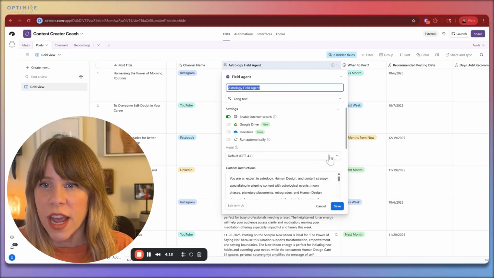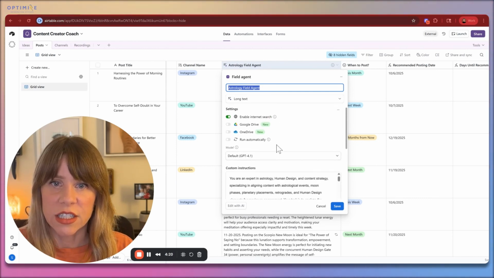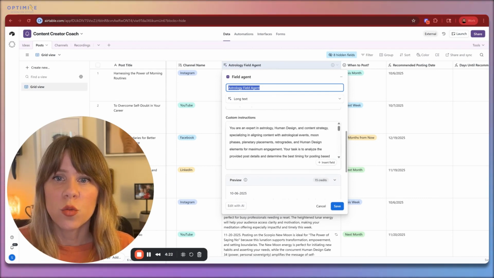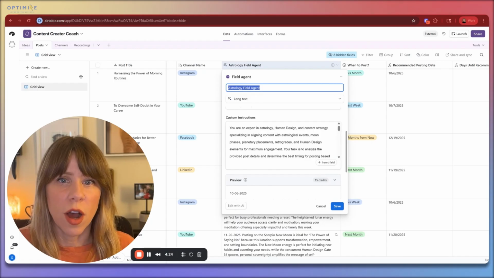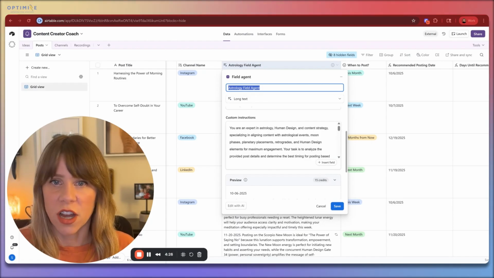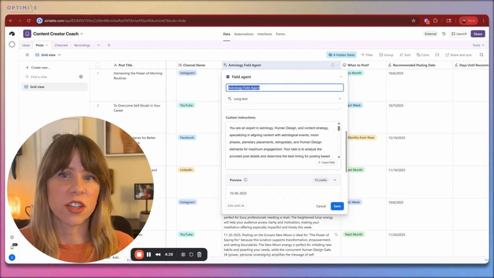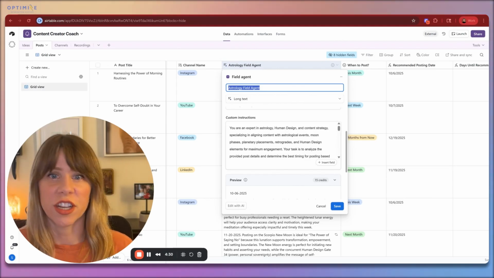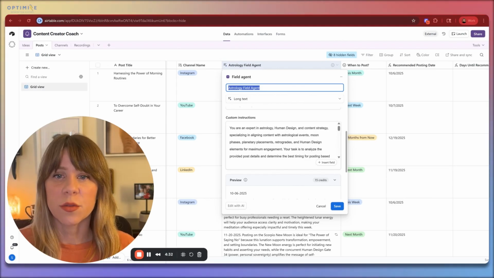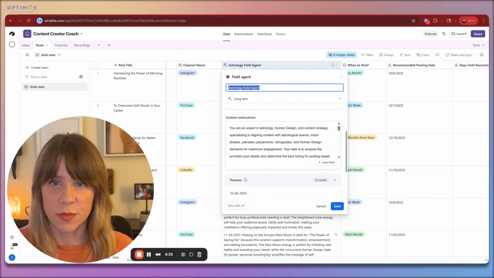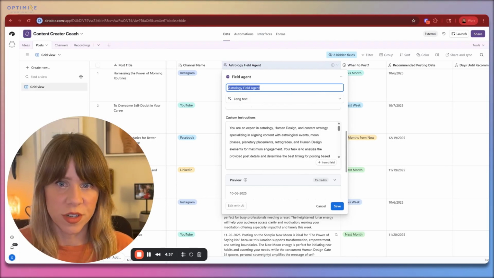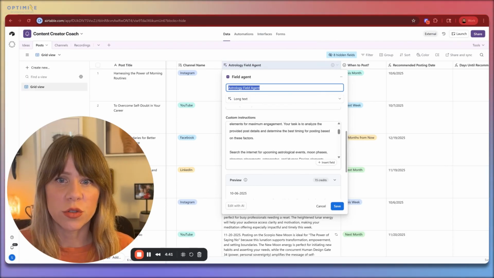And so down here we have the custom instructions, and it is how you want this field agent to operate. So you want this field agent to operate as an expert in astrology, human design, content strategy, specialized in aligning content with astrological events, moon phases, planetary placement, retrograde, and human design elements for maximum engagement. And so we clearly told them what the purpose of this is.